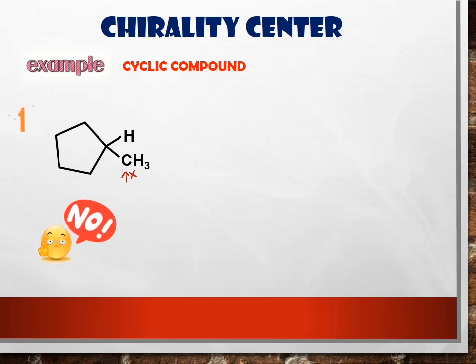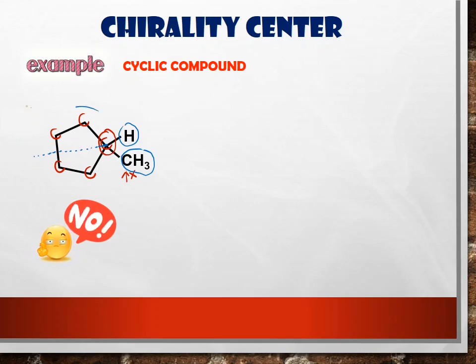Another carbon that we have: this carbon, this carbon, this carbon, this carbon, and this carbon. Look at this carbon first. Does this carbon consist of 4 different groups of atoms? No, class. Why? Because this carbon is bonded to 1 hydrogen, 1 CH3 group, and look here. For the ring, starting from this carbon, it is symmetric, class.